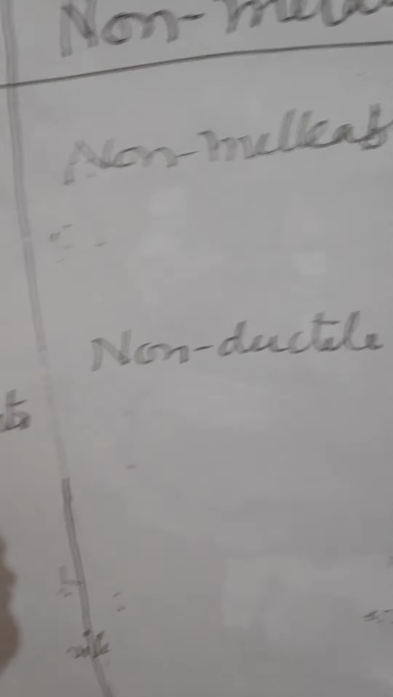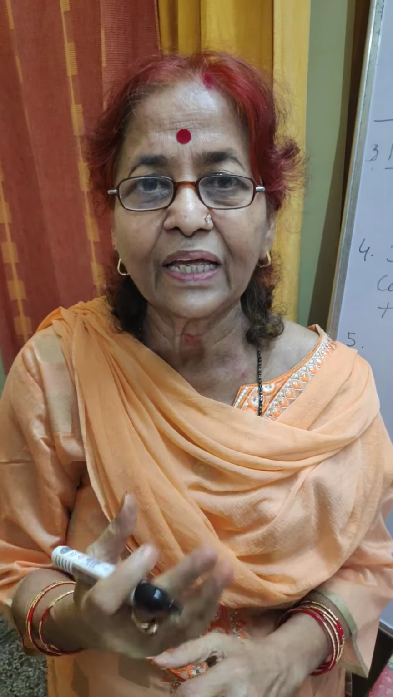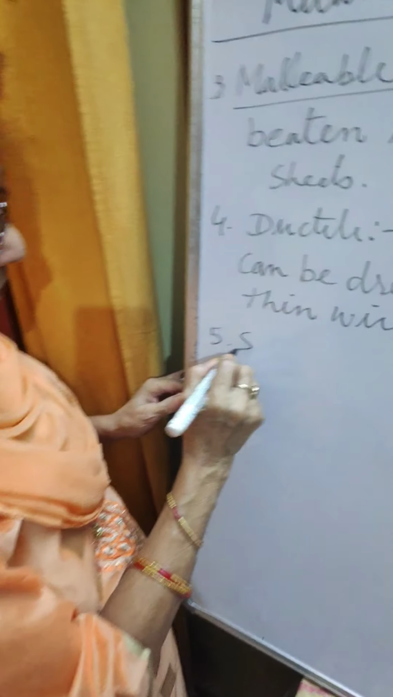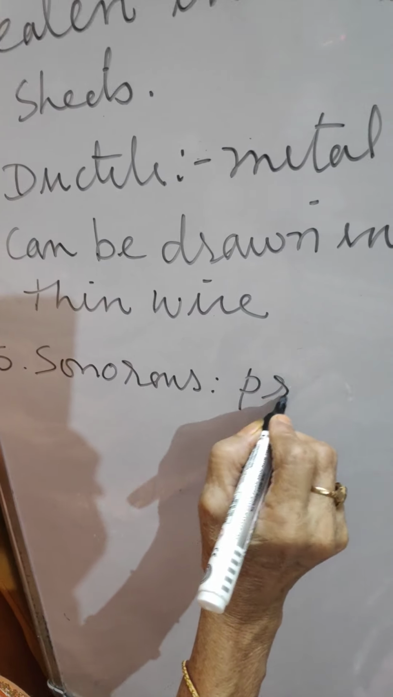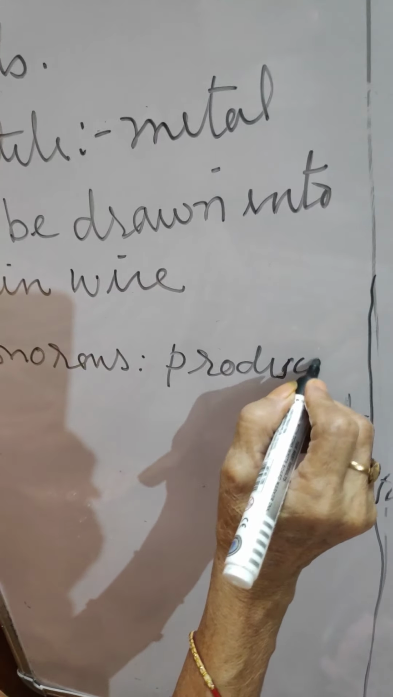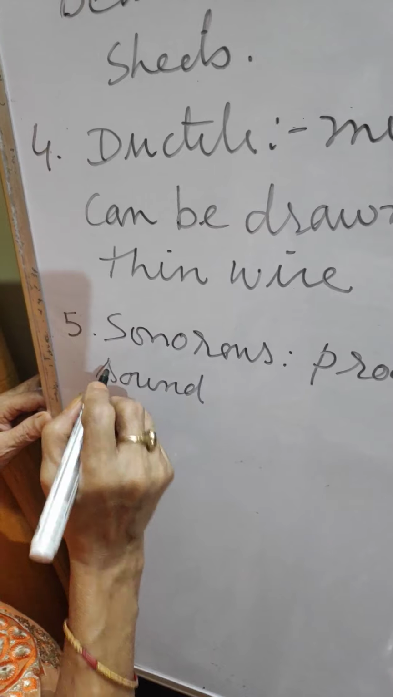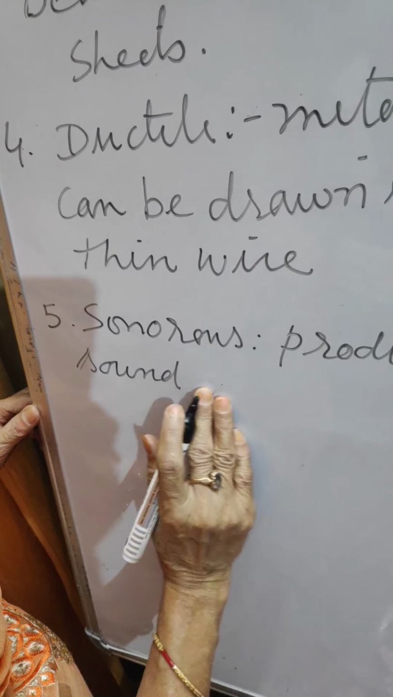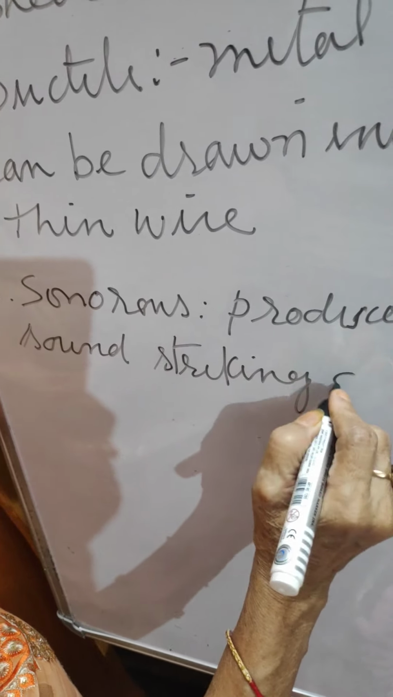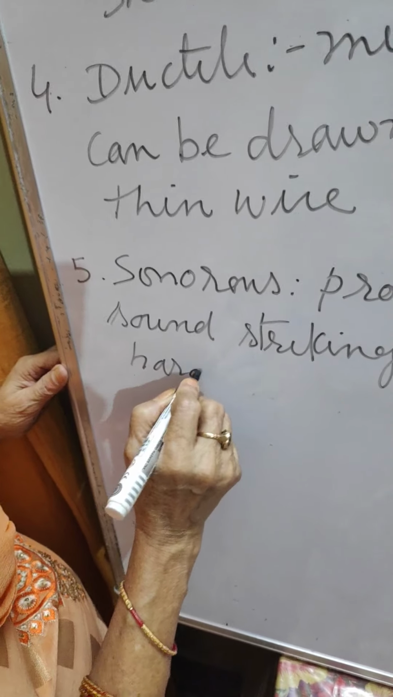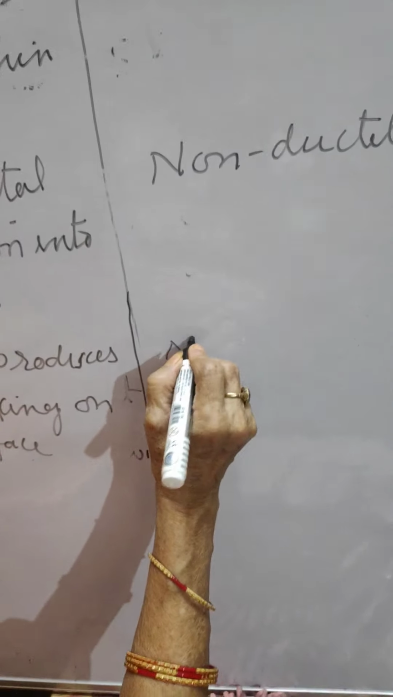Now the fifth point is sonorous. It produces a sound on striking a hard surface. Non-metals are non-sonorous.